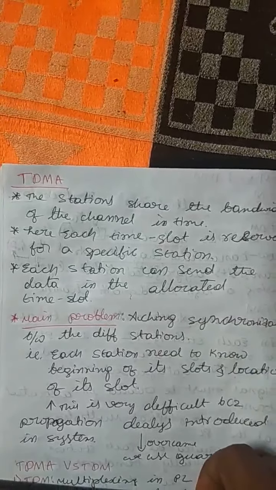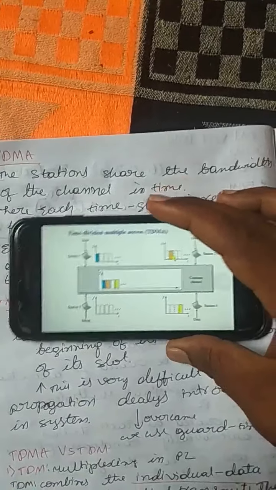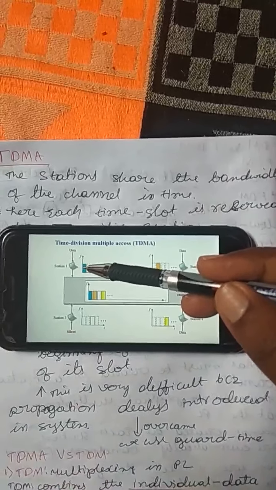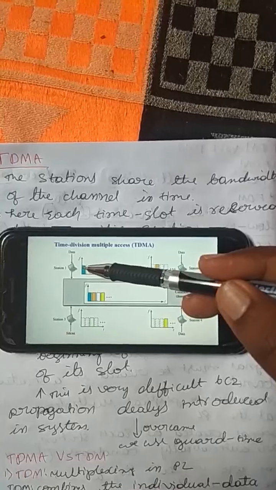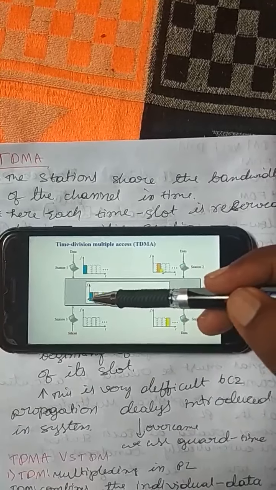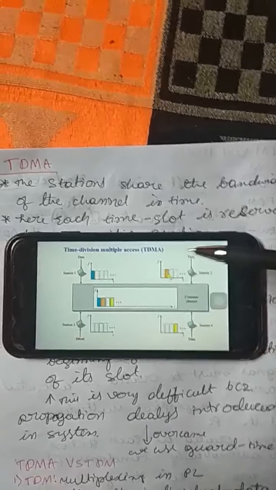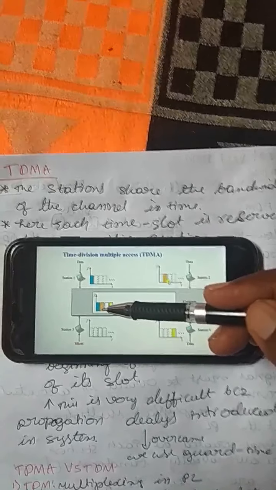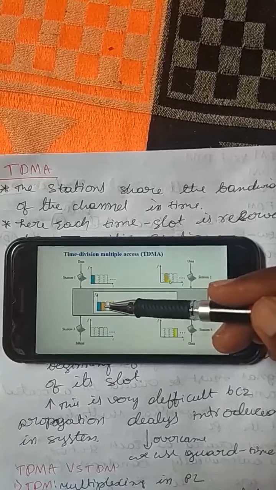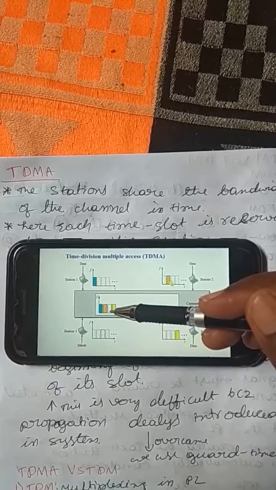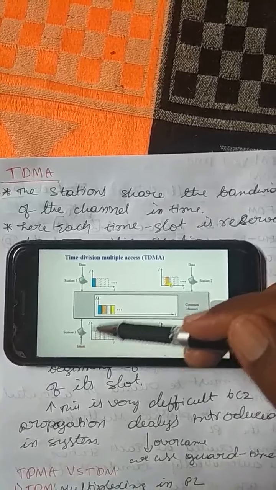I will explain with the diagram. You can see that this blue color represents the station 1 reservation of time slot. Here this is the time slot of station 2. This white color is the reserved time slot of station 3.